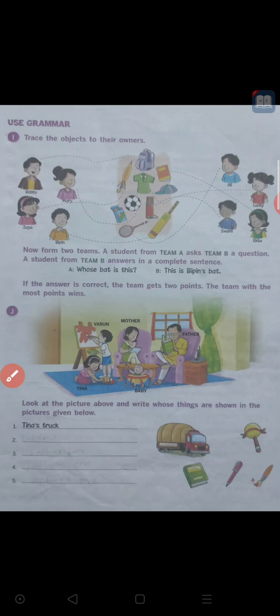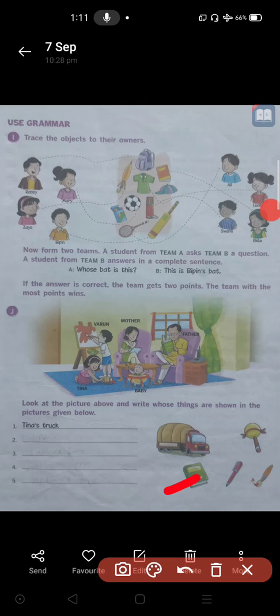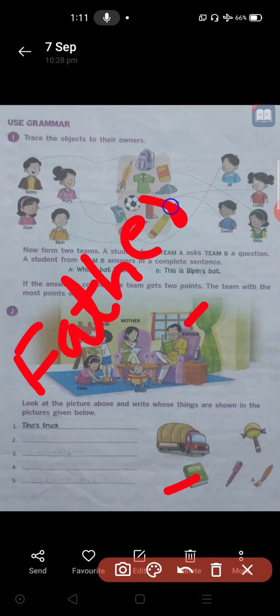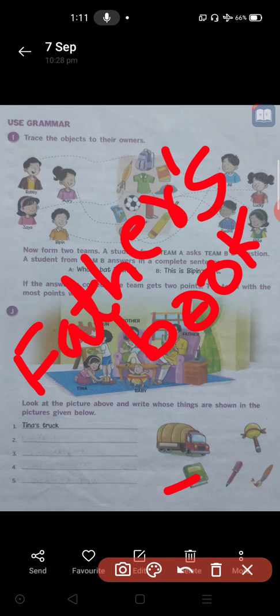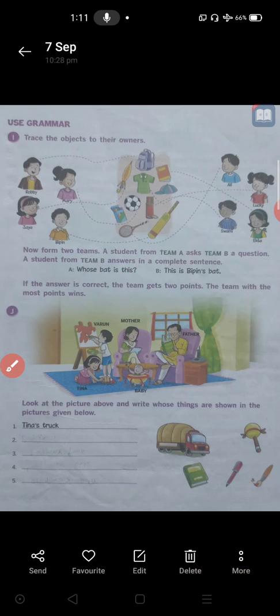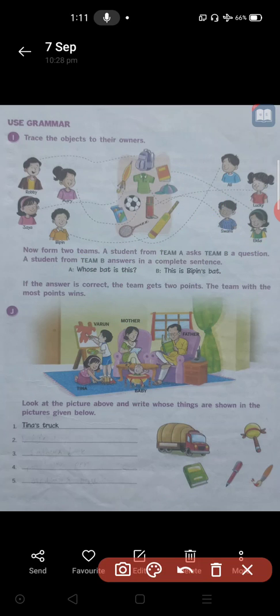Third picture, whose book is this? Here, the green book. Whose hand is it in? It is in father's hand. It means father's book. F-A-T-H-E-R apostrophe S, B-O-O-K, father's book. Third one. Fourth one, whose pen is this? Who has that pen? It is in mother's hand. Look at her hand. She is writing something with this pen. So you have to write mother's pen in the fourth blank.